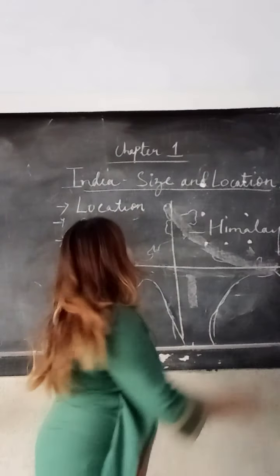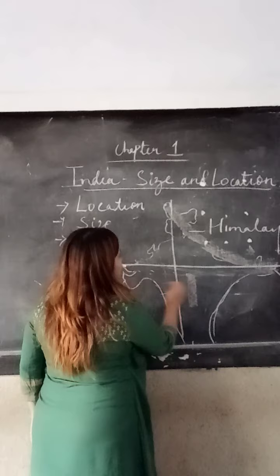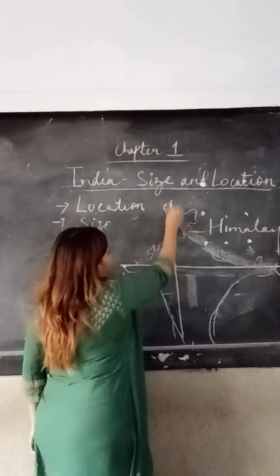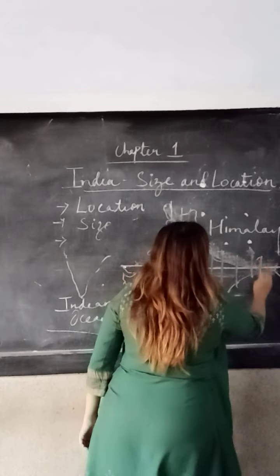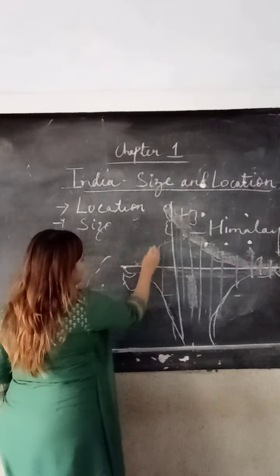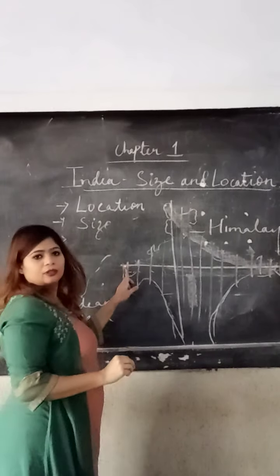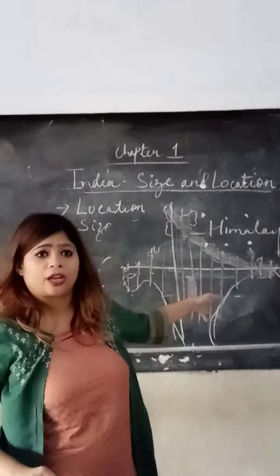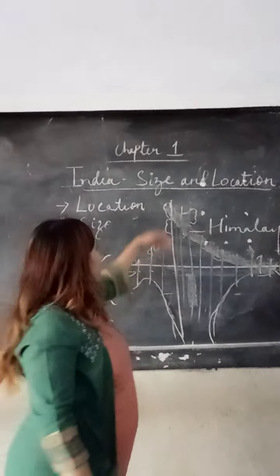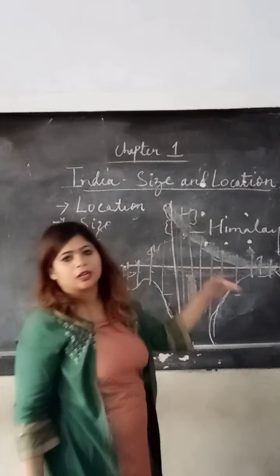That means 30 lines of latitudes and almost 30 lines of longitudes. From Gujarat till Arunachal Pradesh, 30 degrees. And from Kashmir to Kanyakumari also 30 degrees.